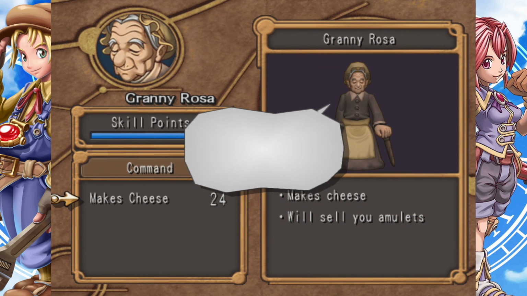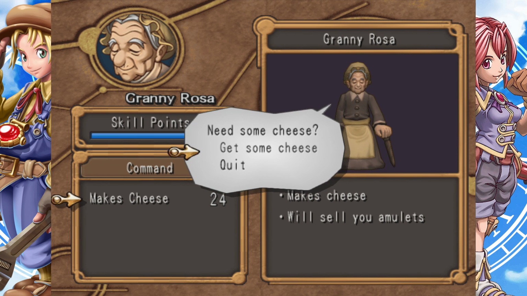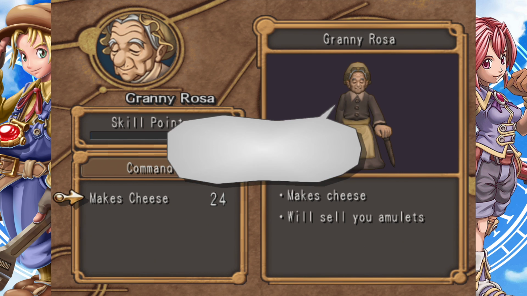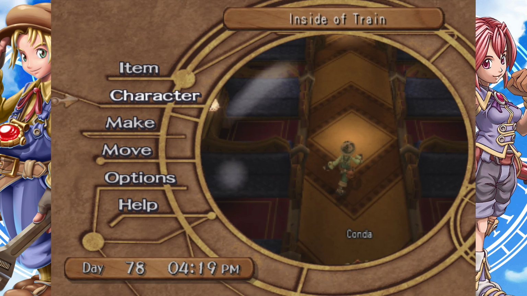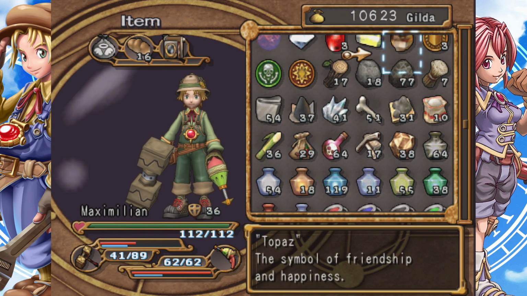All right. Oh, she's a whippersnapper. Look at her, 72 skill points. Are you joking? I would love... Oh my gosh, she gives us 3 sets of cheese. How much cheese was that? So we had 1 by default, so subtract 1 from the number.